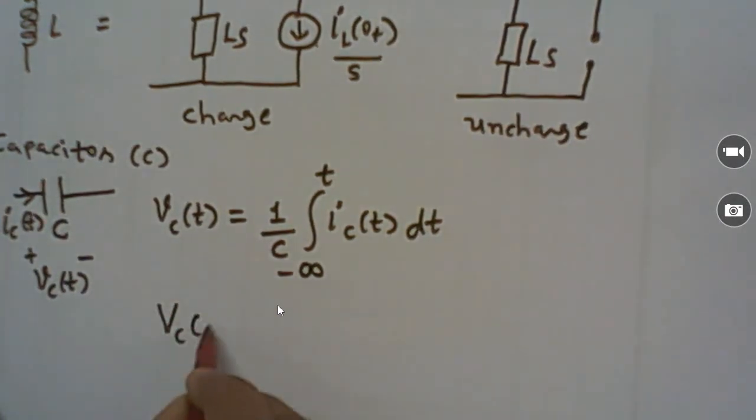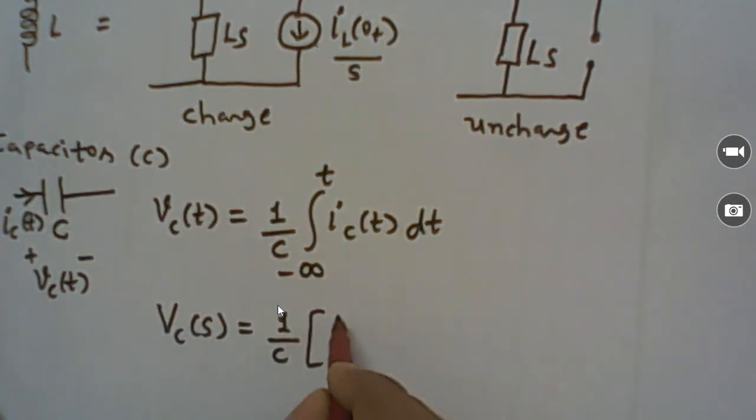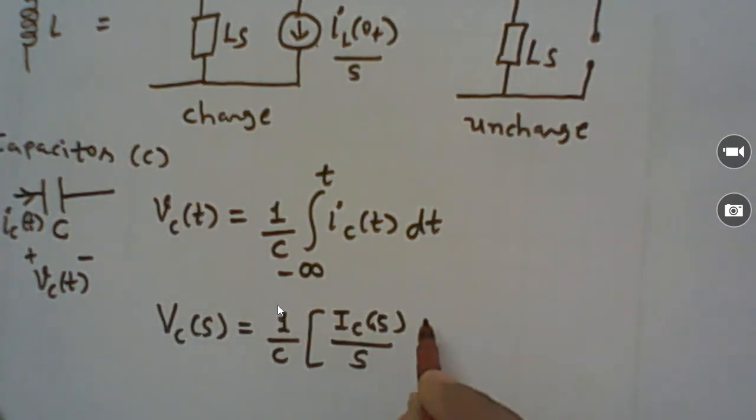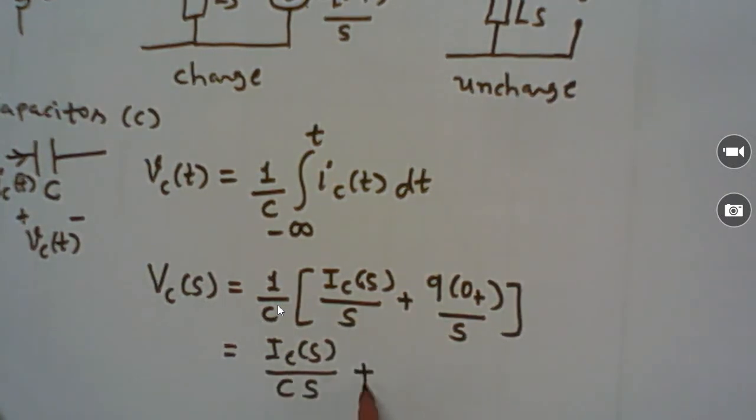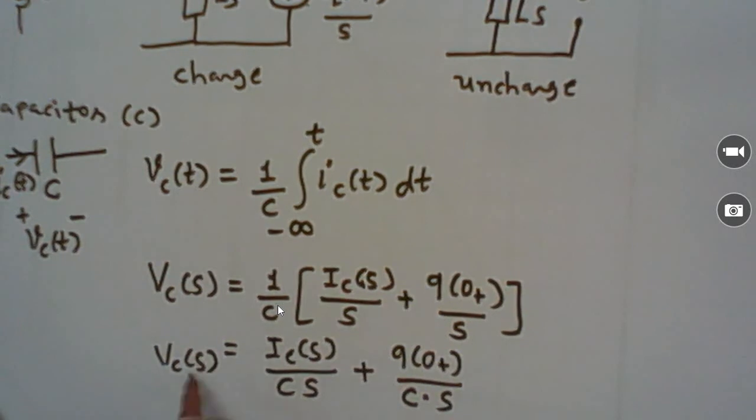So the voltage across the capacitor Vc of S has the Laplace transform of the integration term, which is the function divided by S, plus the initial charge divided by S. If we take the 1 upon C inside, then it is IC of S divided by C into S plus Q of 0 divided by C into S. This is the voltage across the capacitor.